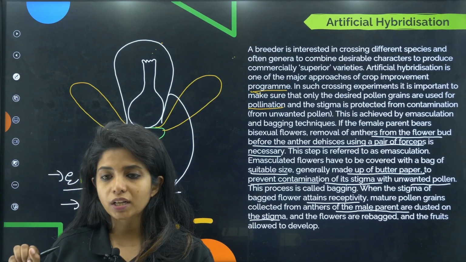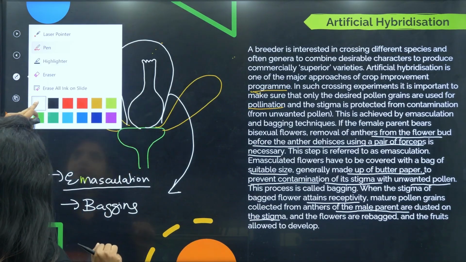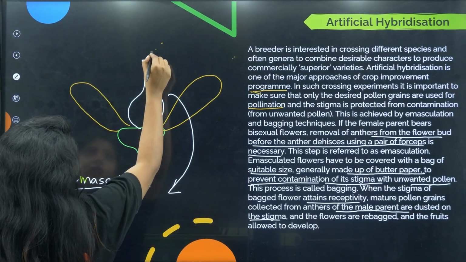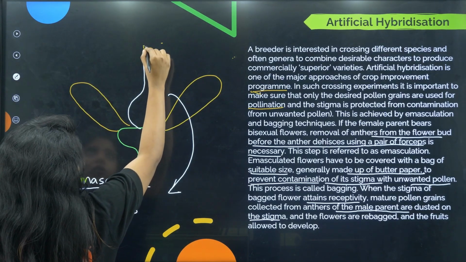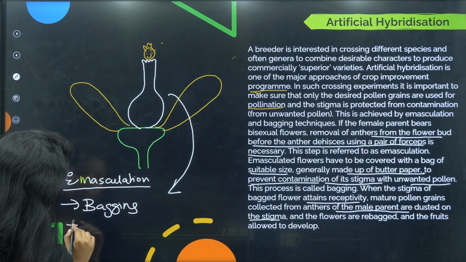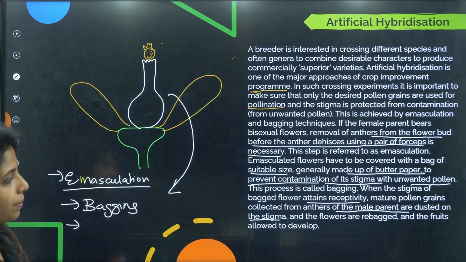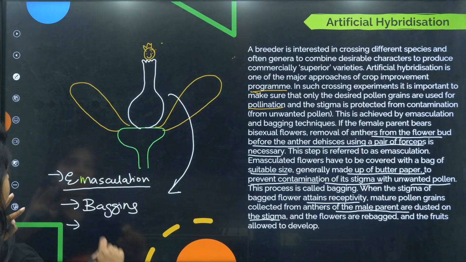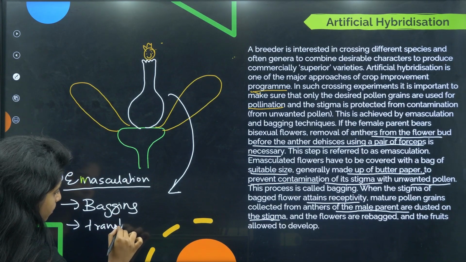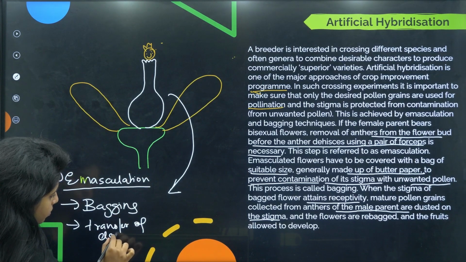So, I collect pollen grains from it, and put these pollen grains of the high variety over here. This is the king pollen which I am putting here. So that is the next step. We have 1 and 2, and the next step is transfer of desired pollen.